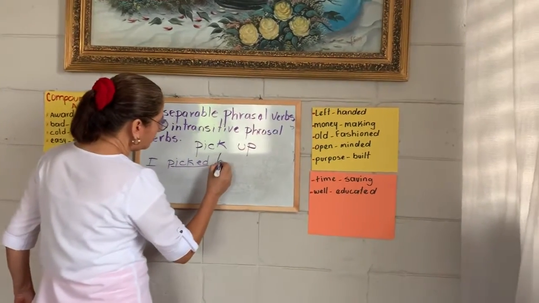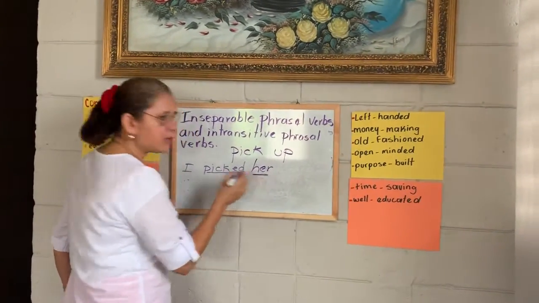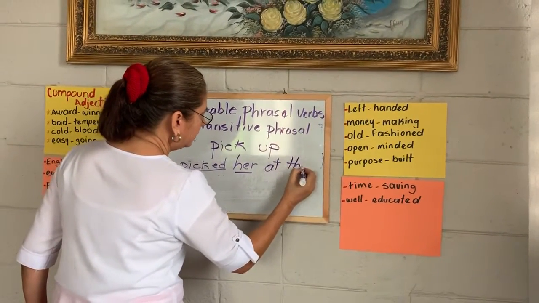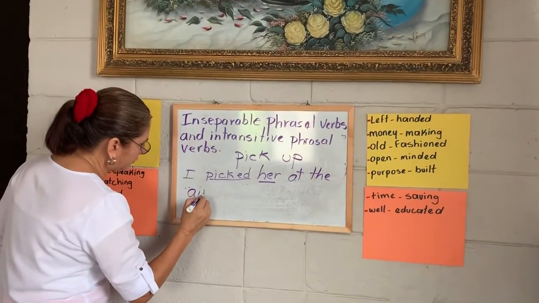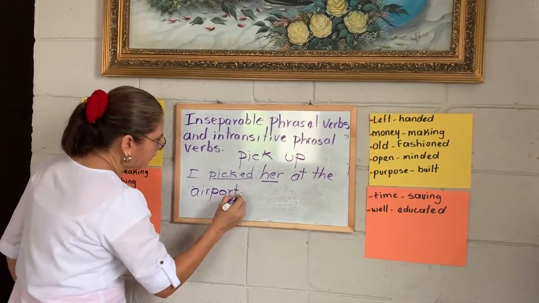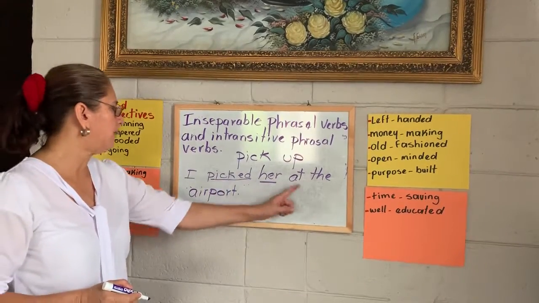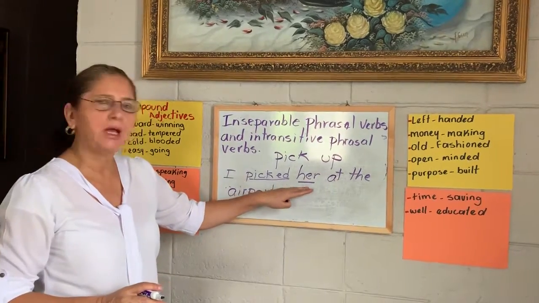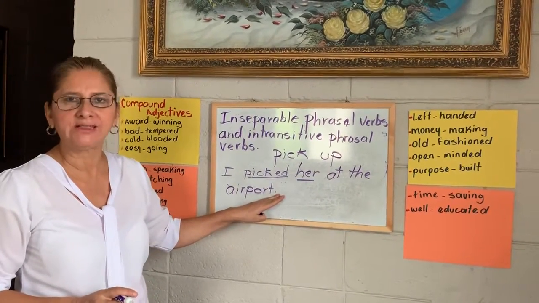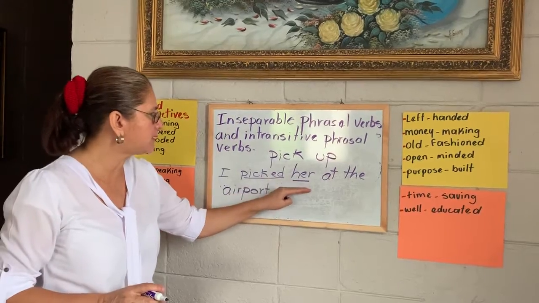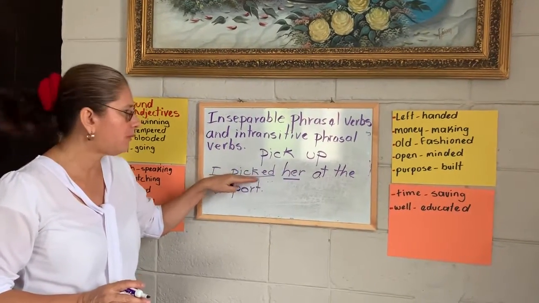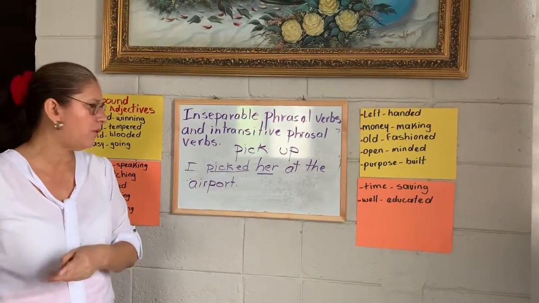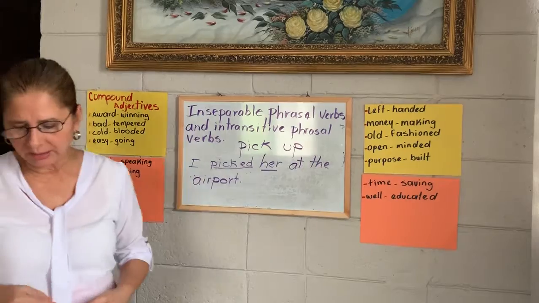I pick her up at the airport. Look at the pronoun. It's impossible to write the pronoun at the end of the sentence. The pronoun must be between the verb and the other words in the sentence. That is the most important.